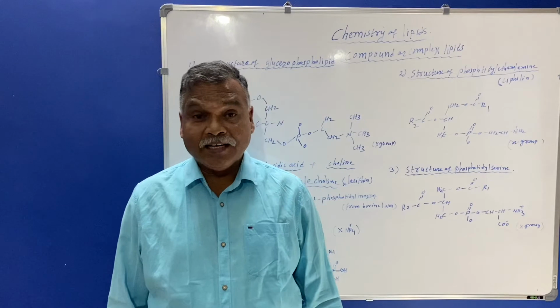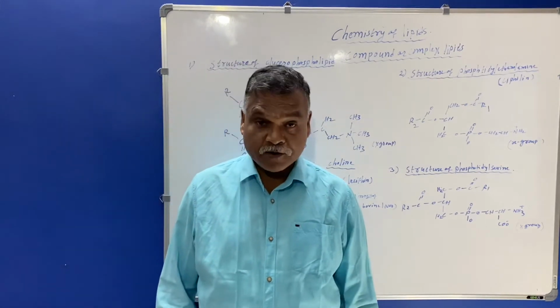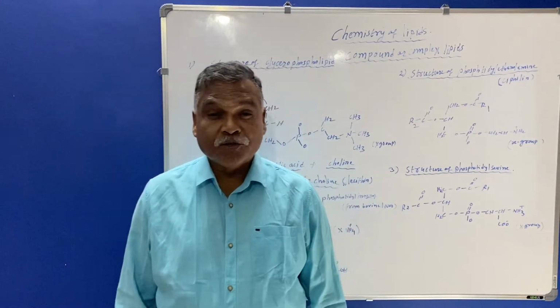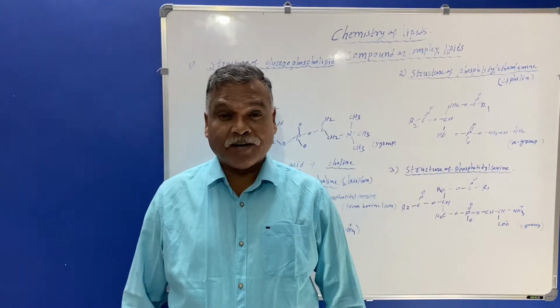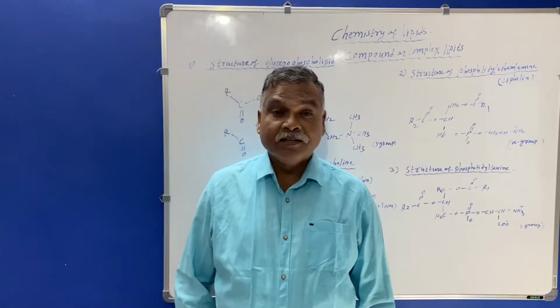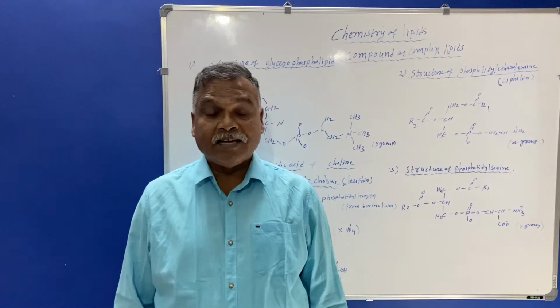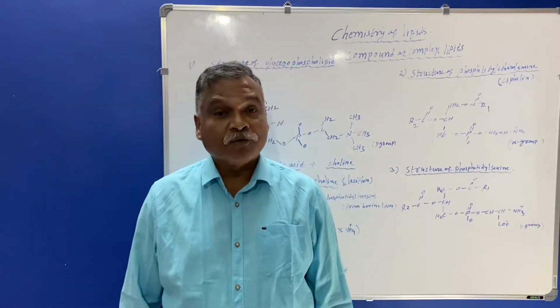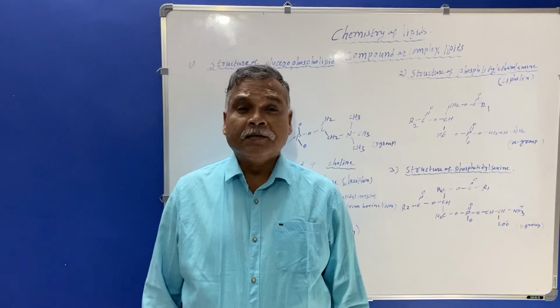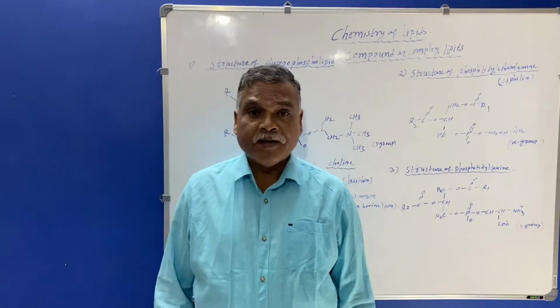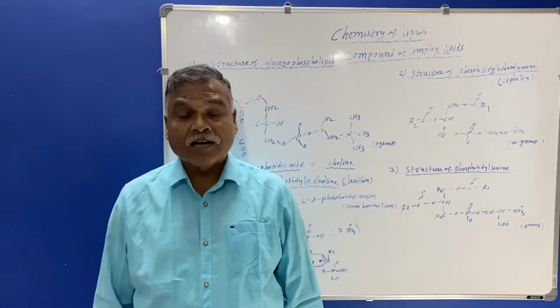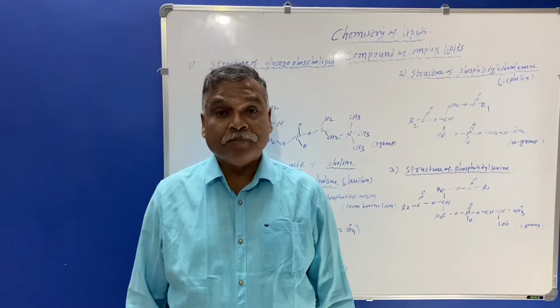So here glycerol will be there in the phospholipid compound, and this glycerol will have the fatty acids as the tail region, and phosphoric acid as the head region. So this will be the structure of the phospholipid.